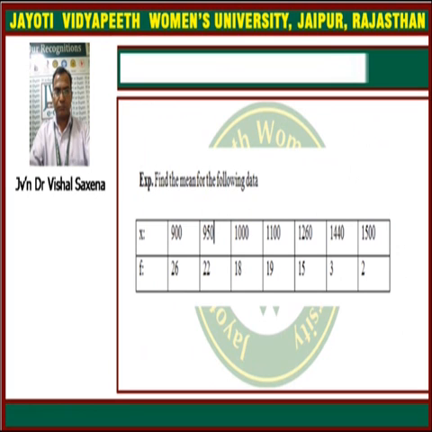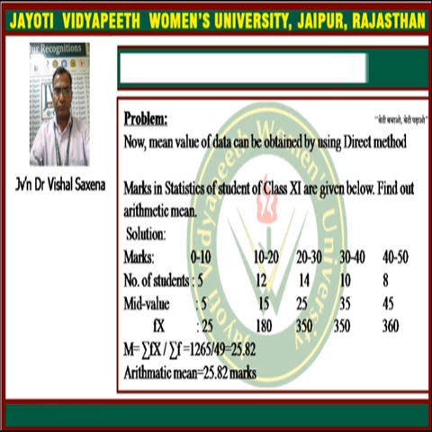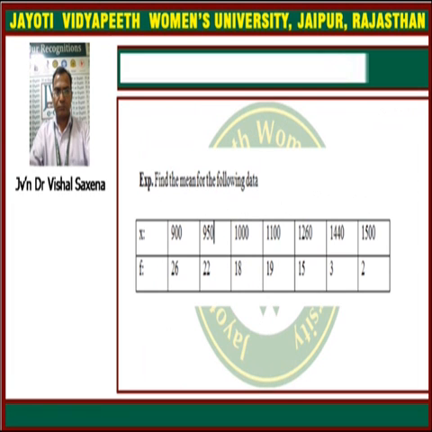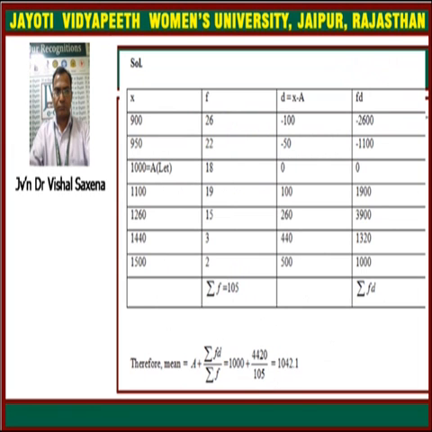Here one example is given for the shortcut method, and we have to find the mean. In this question the data are given in the form of a discrete series, that is, ungrouped data, where x and f are given. So the mean can be obtained by the formula a plus summation fd upon summation f, where d means x minus a, and a is the assumed mean.